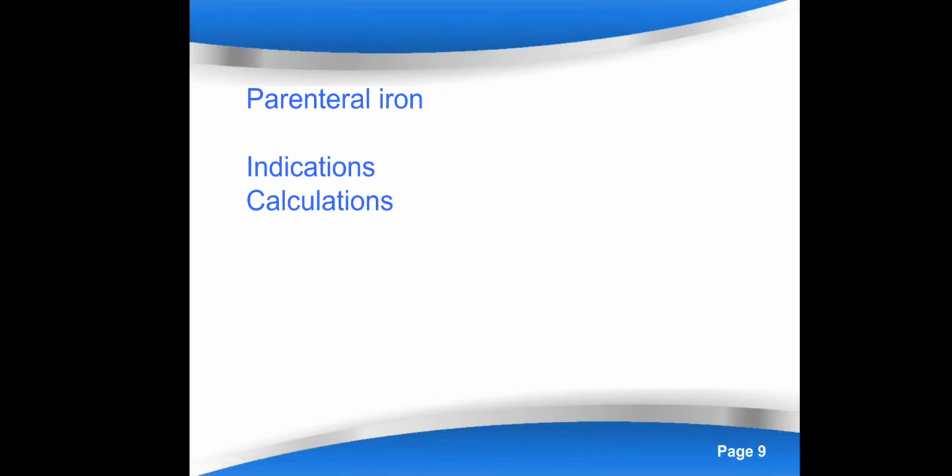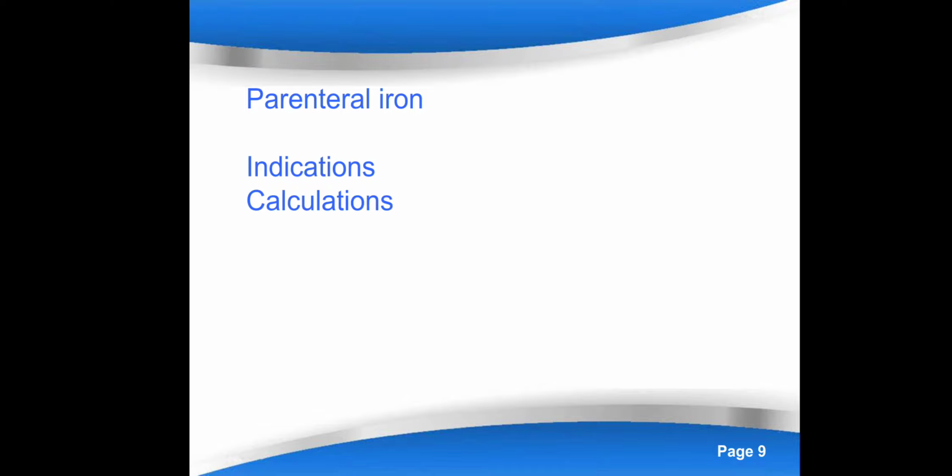For parenteral iron preparations, we have a formula. That formula will be discussed during practicals also, but the formula is 4.4 into body weight into Hb deficit. Suppose the level of Hb of the patient is 10 and you want to make it 12, so 2 is the deficit level, and suppose the weight of the patient is 70 kg. So 4.4 into 70 into 2, and whatever comes is the requirement of iron in mg.